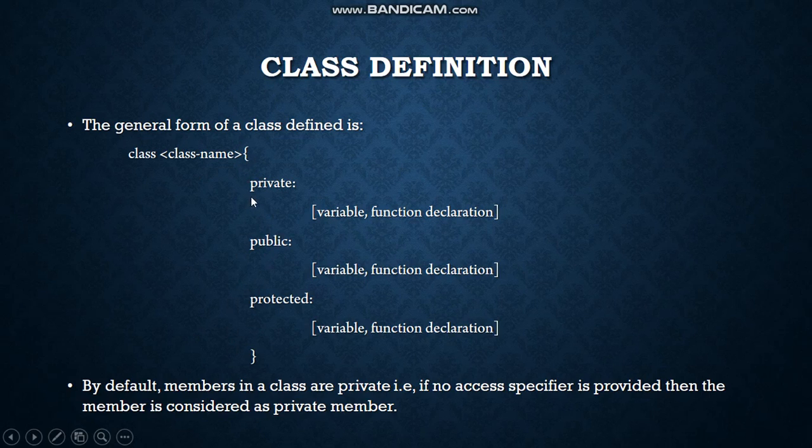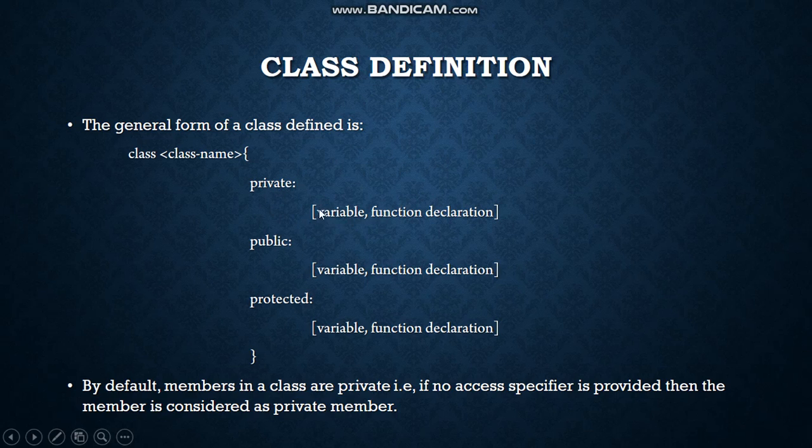Inside it you can define three types of program access level, that is private, public and protected. After declaring private, public and protected, you can define variables and functions inside it. So you can consider this as a block.